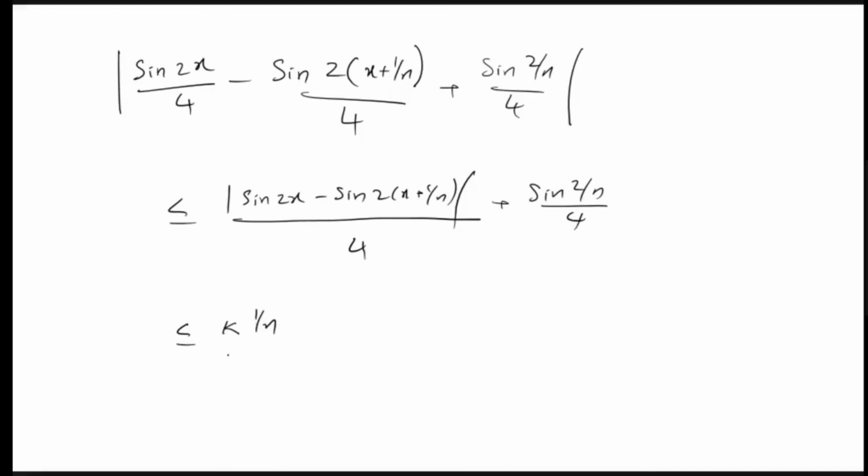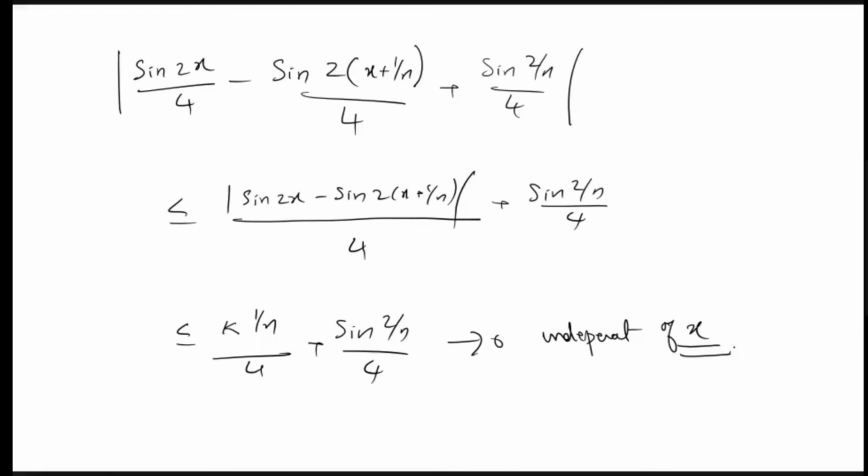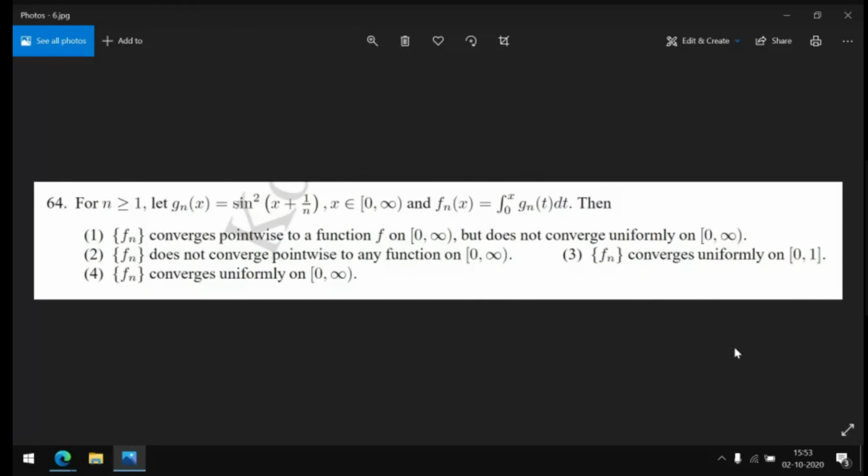So it will be 1/n by 4 plus sin(2/n) by 4. Now we know that this is converging to 0, this is converging to 0, and it is independent of x. So Fn converges to f pointwise, and it is converging uniformly.